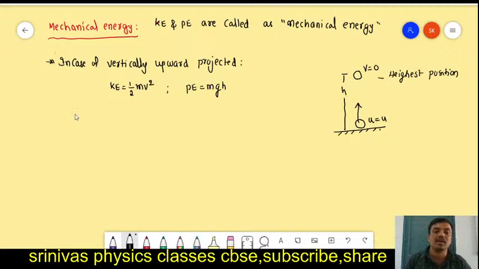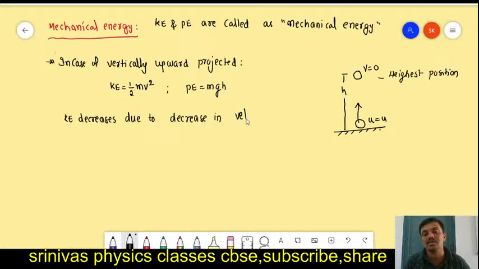In the case of a vertically upward projected body, what happens while going upward? The kinetic energy decreases. Why? Kinetic energy decreases due to decrease in velocity.